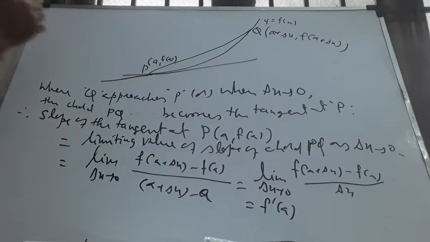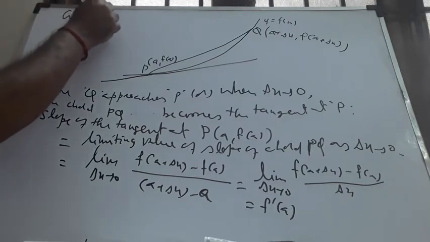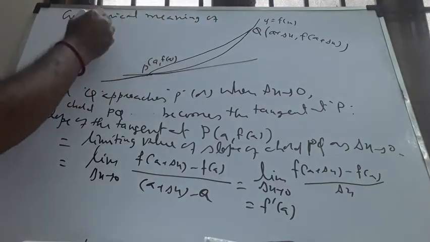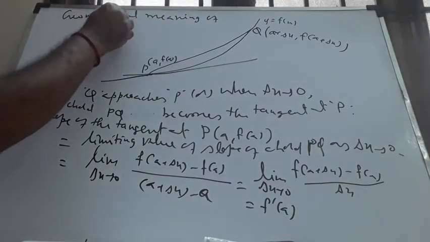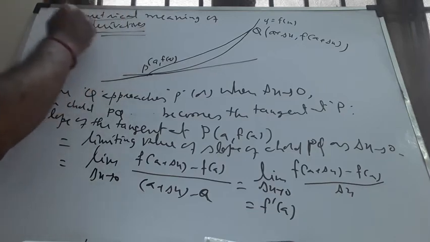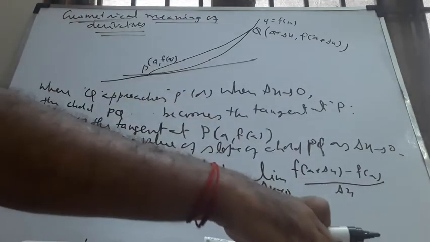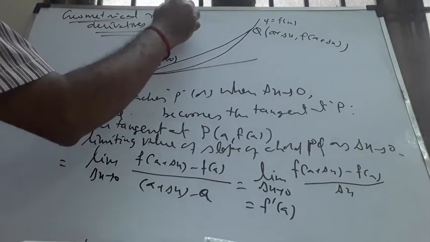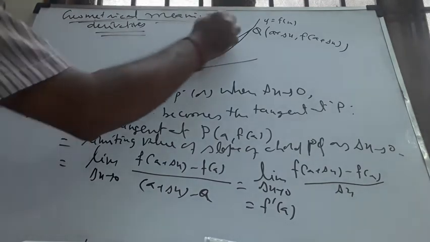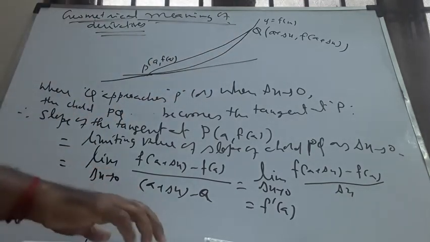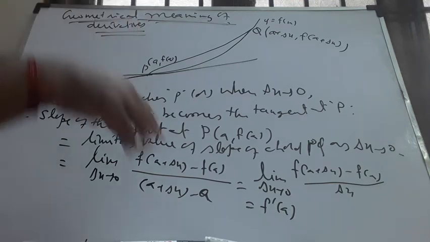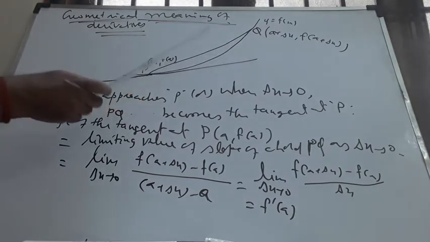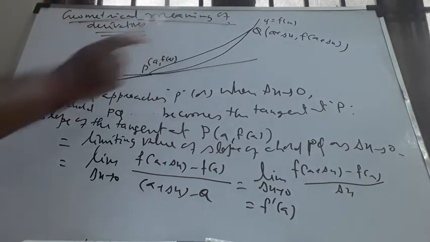Let me explain from the beginning. The heading here is geometrical meaning of derivatives. Let me repeat the whole process. Geometrical meaning of derivatives. Just listen carefully. I have chosen a curve y is equal to f of x whose graph is given like this. I have no idea what curve it is, I have just chosen like this.